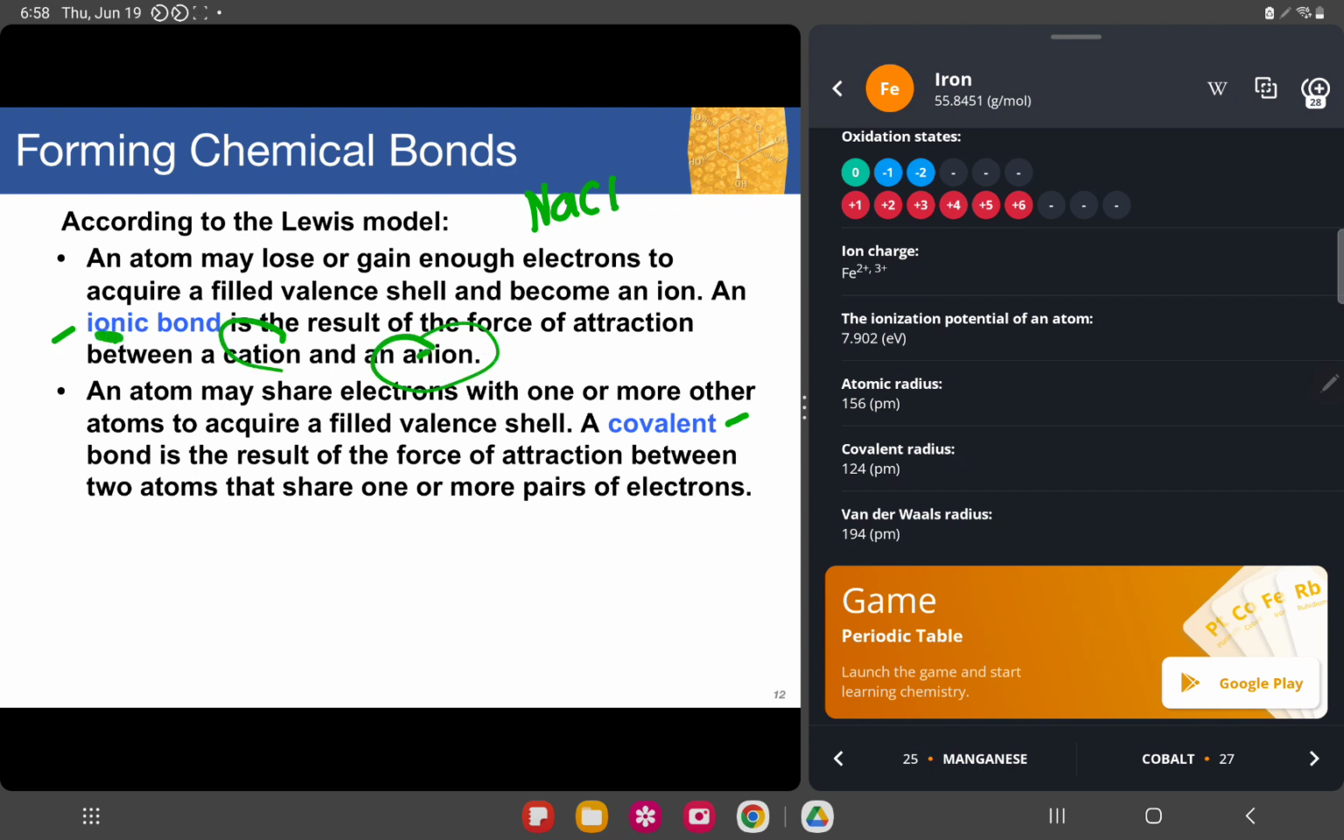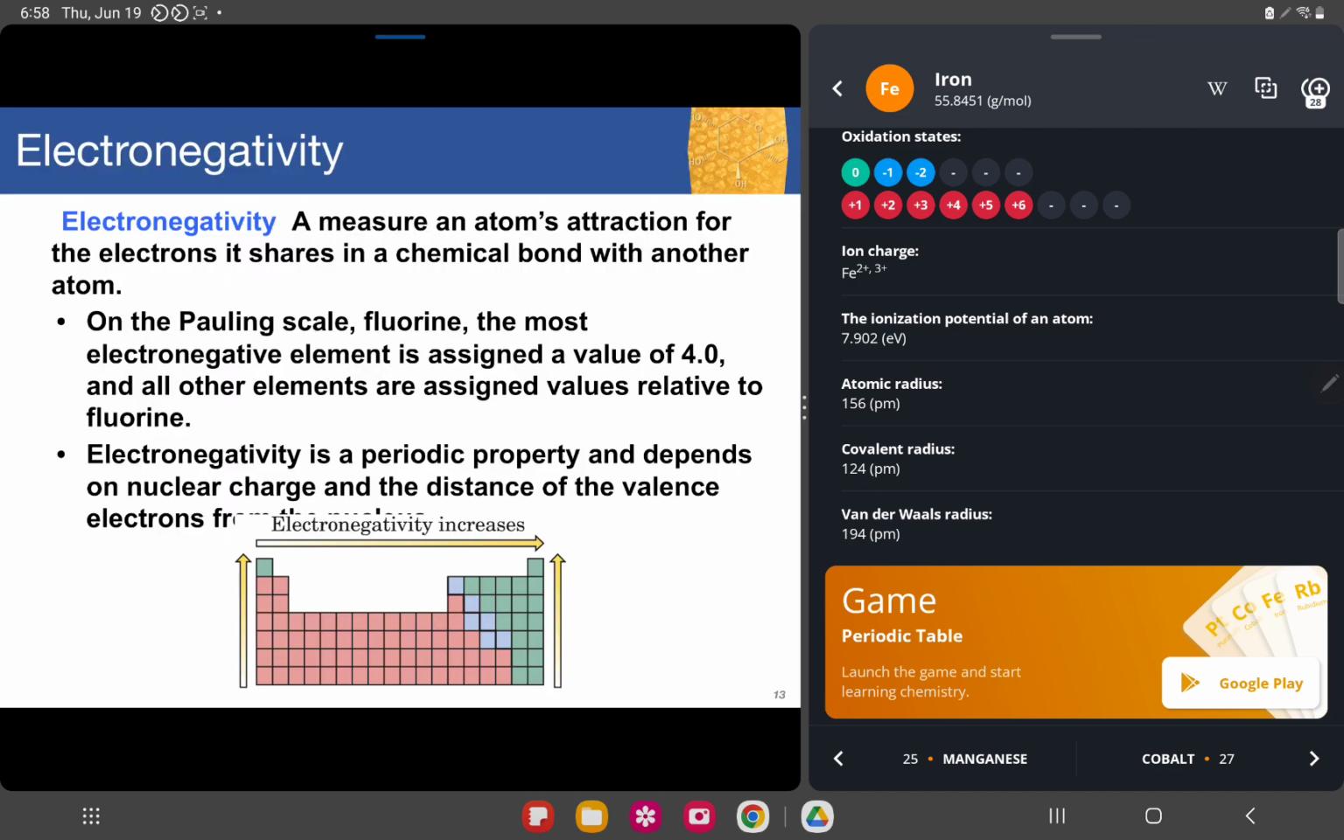Now, an atom may share electrons, as in the case of organic compounds, with one or more other atoms to acquire a filled valence shell. A covalent bond is the result of that sharing. We'll discuss ionic more than covalent. Covalent will be discussed extensively in your organic chemistry. Okay, so we'll move forward with electronegativity.